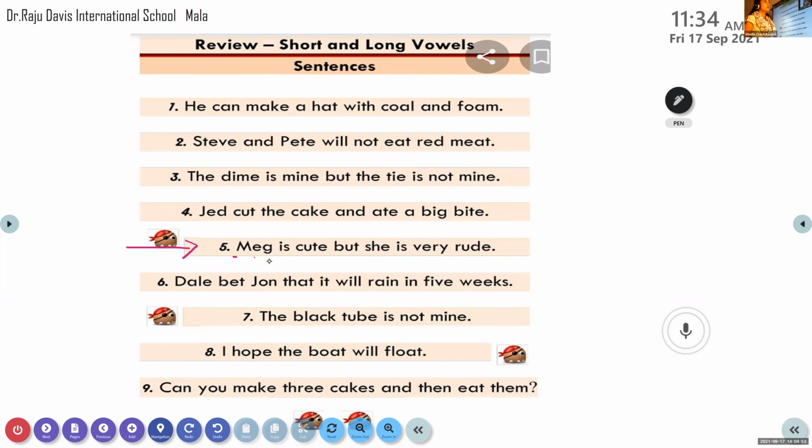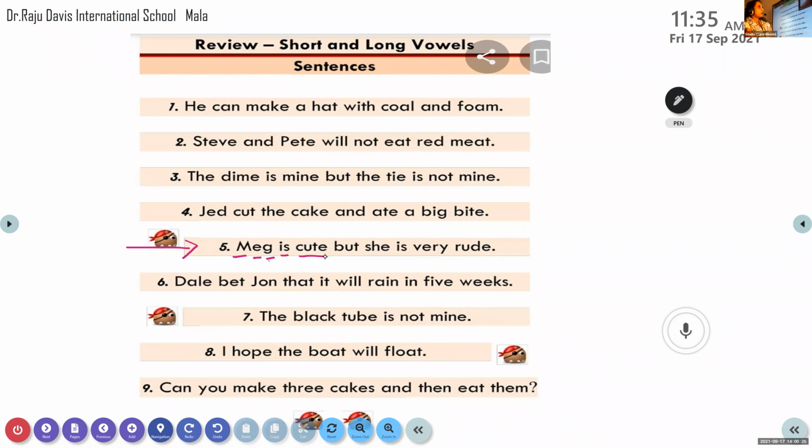What is the sound? Egg. Yeah, the short vowel sound of E. Letter E is egg, isn't it? So how will you read? Egg. Read. Meg. Meg. Then is. What is this?